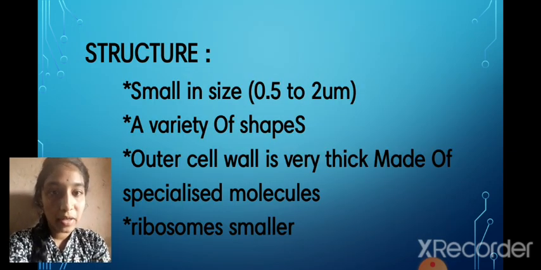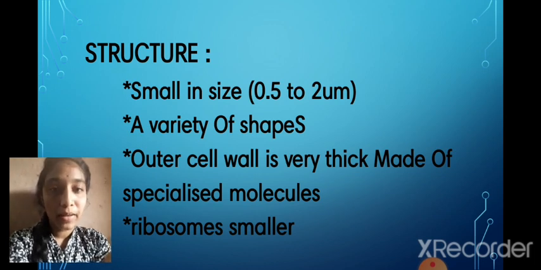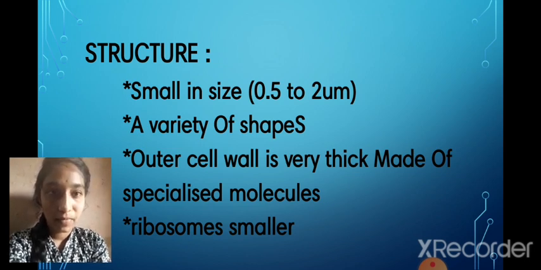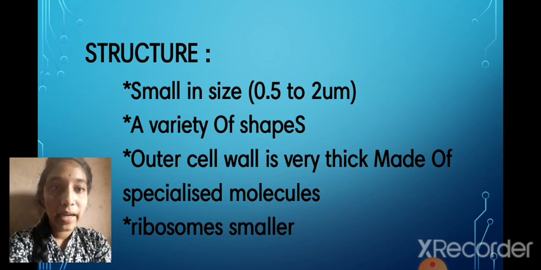Next, structure. The bacterium is small in size, about 0.5 to 2 nanometers, and comes in a variety of shapes.